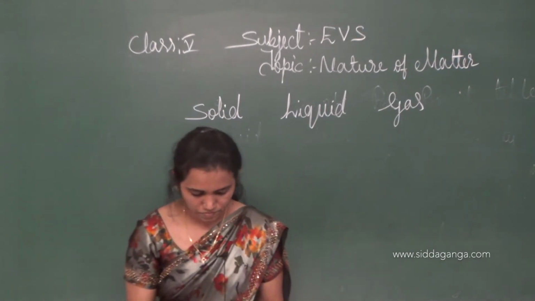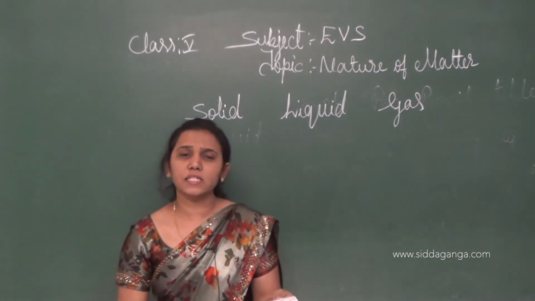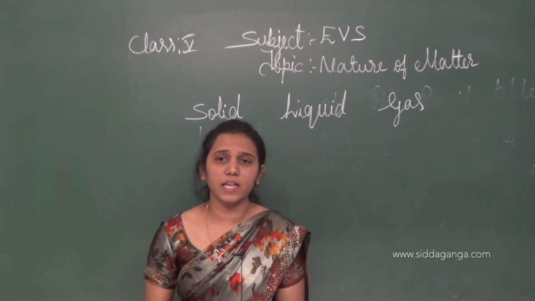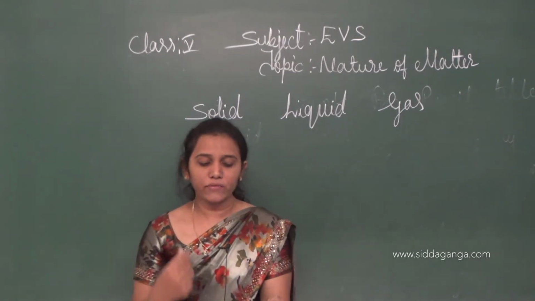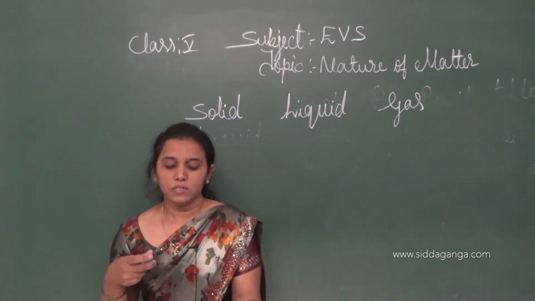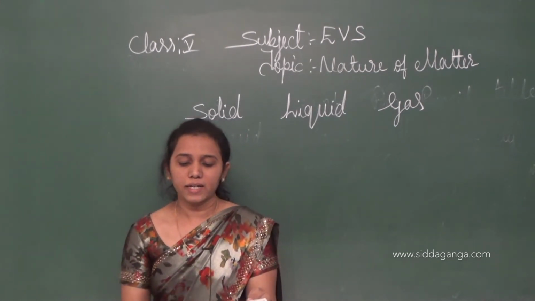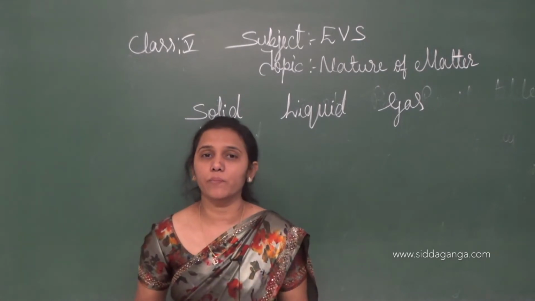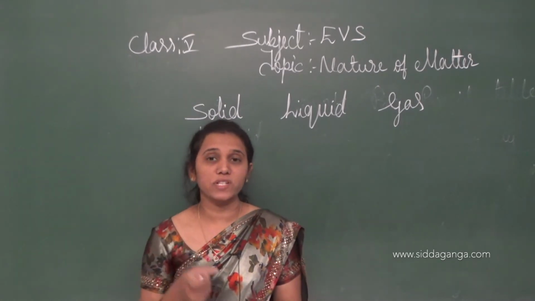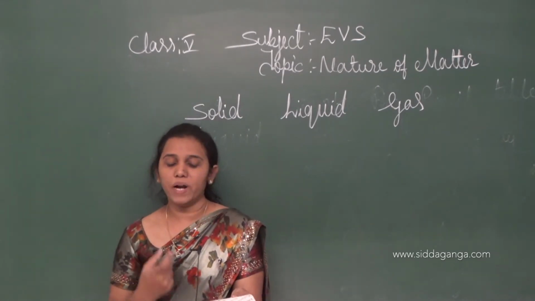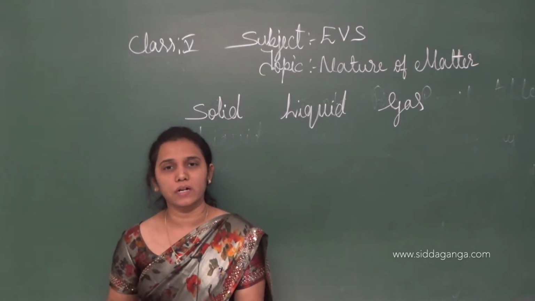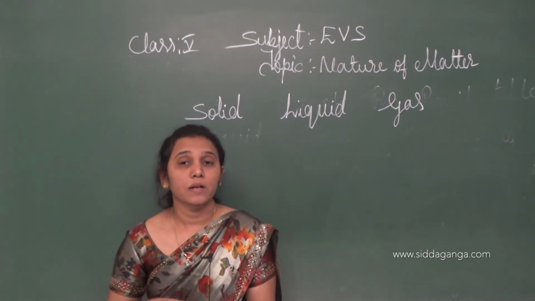Next, we have a list of materials given here, children, isn't it? Yes, we have to think and group them into their particular column. Let us start with the buttermilk. Buttermilk you prepare from curd, isn't it?